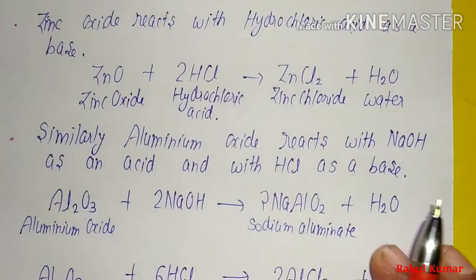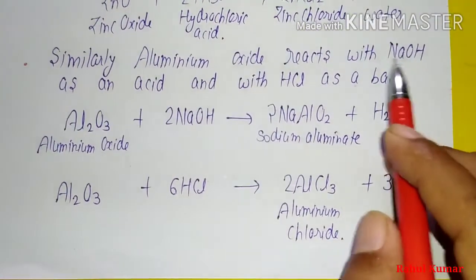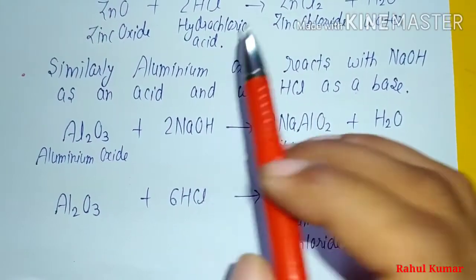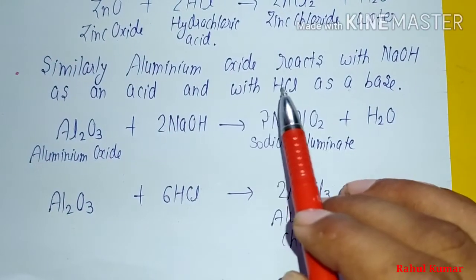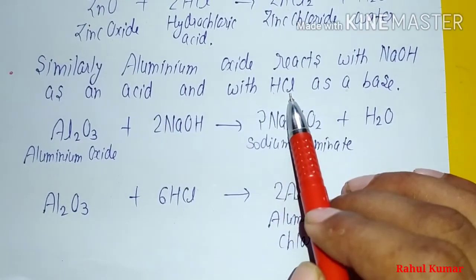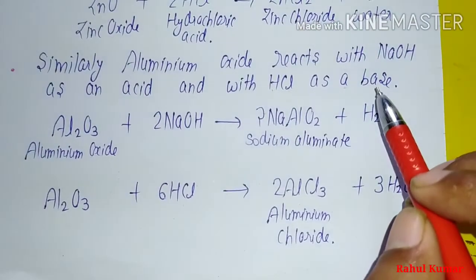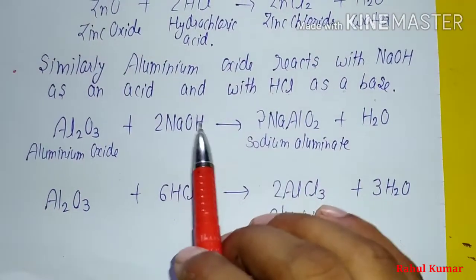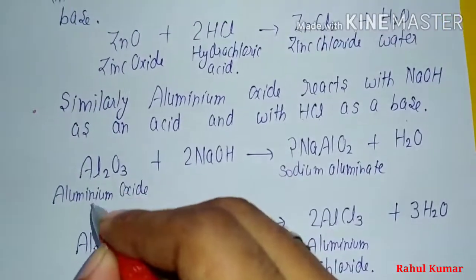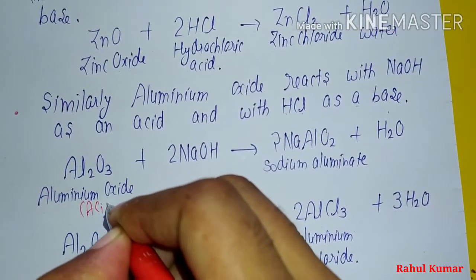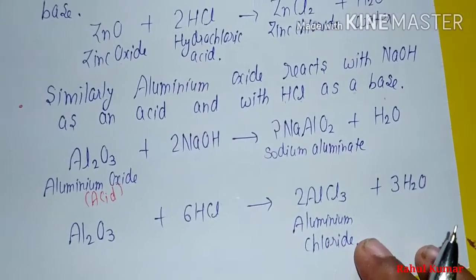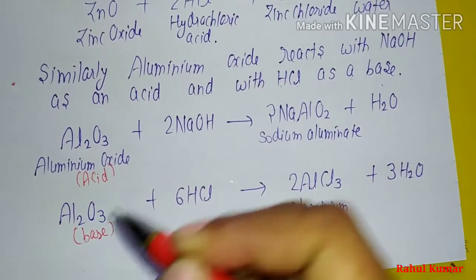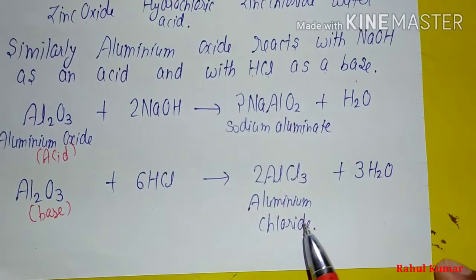Similarly, aluminum oxide reacts with NaOH, which is a base, so aluminum oxide behaves as an acid and forms sodium aluminate. If aluminum oxide reacts with HCl, which is an acid, it behaves like a base and forms aluminium chloride.